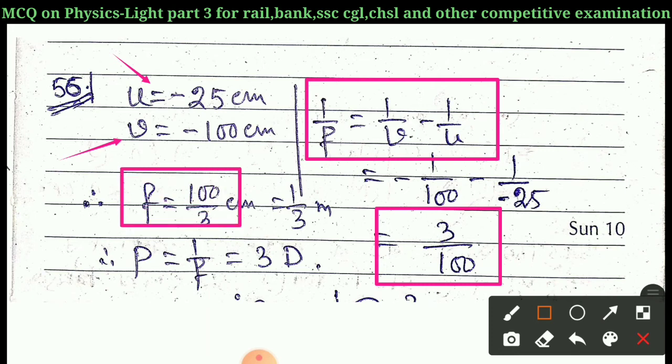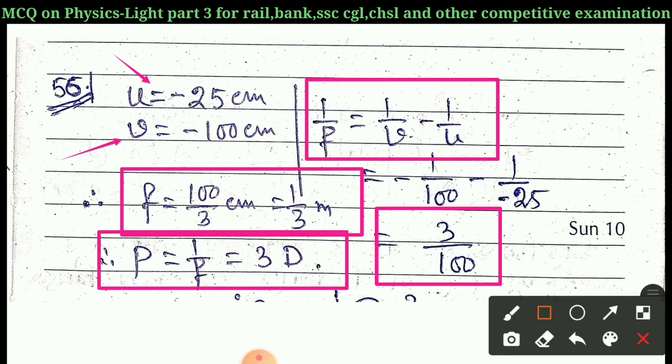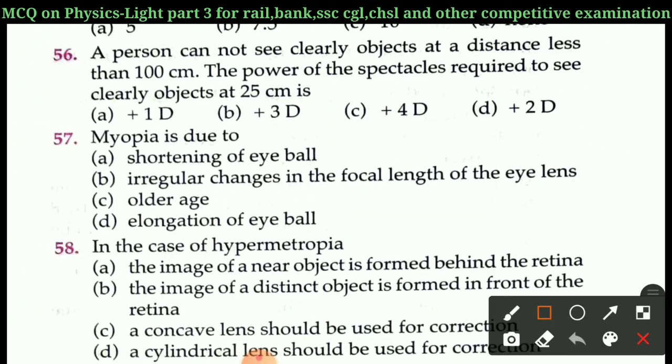So F is equal to 100 by 3 cm, which is equal to 1 by 3 meter. Now power is equal to 1 by F, so it is equal to 3 diopter. So it is the solution of question number 56. Right answer of question 56 is B, 3 diopter.